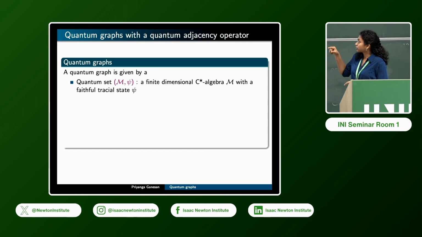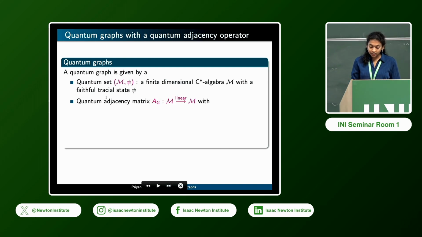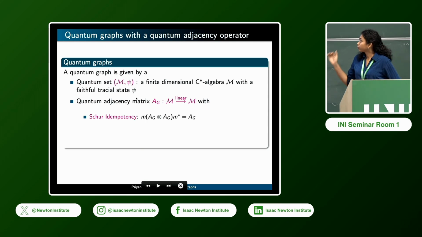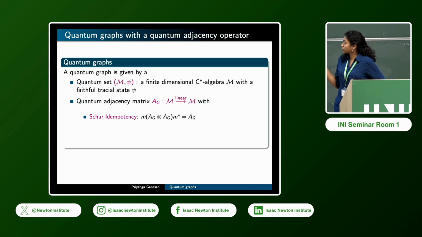And then, with respect to this state, you have an associated GNS Hilbert space, which can be identified with the original M. So now you have both a C-star algebra structure and a Hilbert space structure on your quantum set. And then you can define a linear operator on that Hilbert space. So here, M may be interpreted as a Hilbert space, which is like the GNS Hilbert space associated with psi. And then you can impose certain properties on this operator.